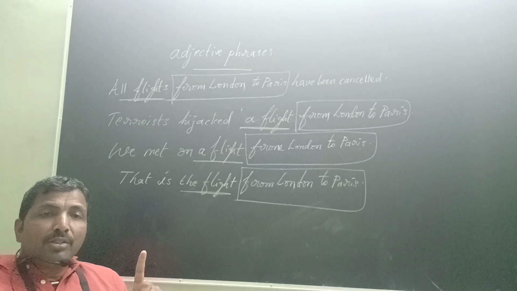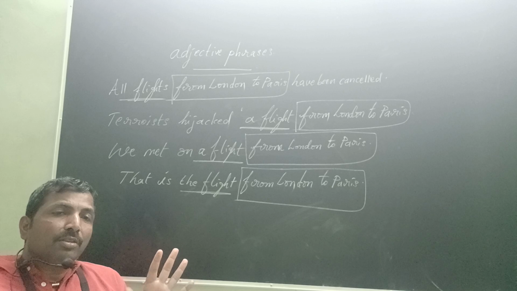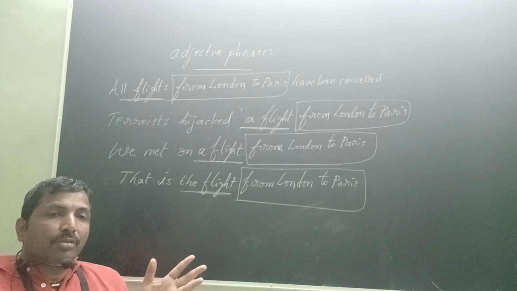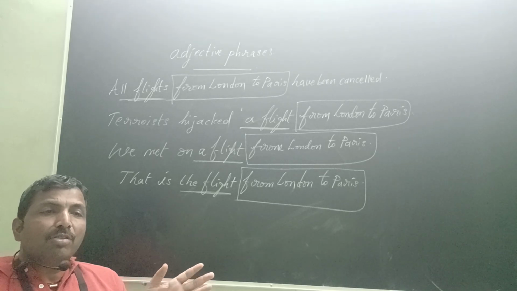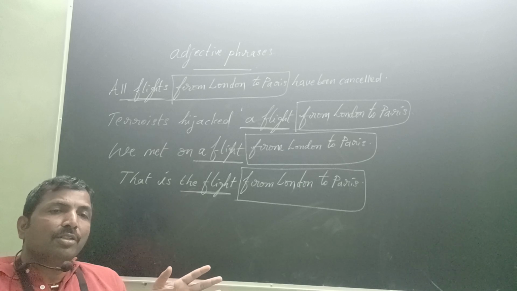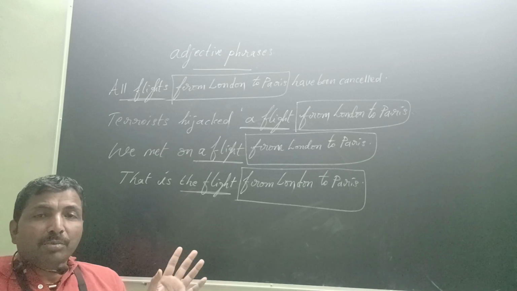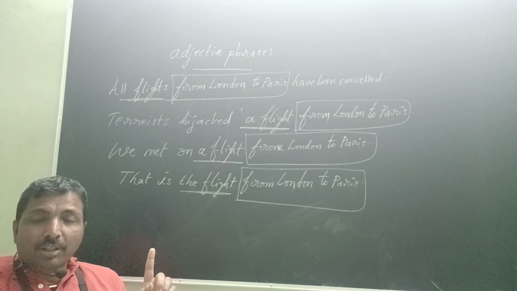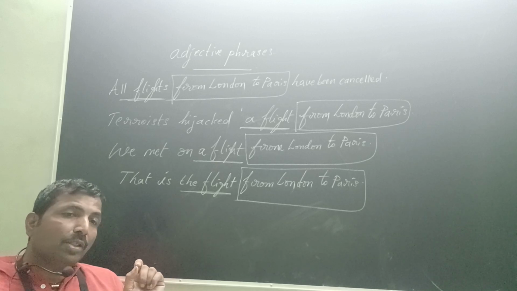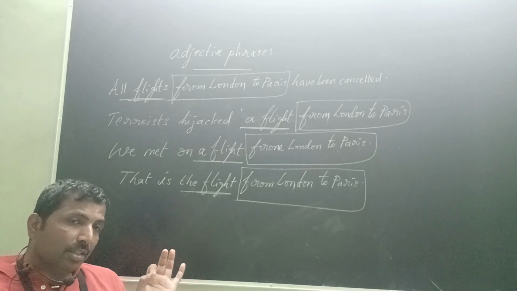To use adjective phrases, you need to have clarity on nouns. If you know how to use nouns, you can connect adjective phrases wherever they are needed. But it is not mandatory. If the situation demands, you must use adjective phrases wisely.